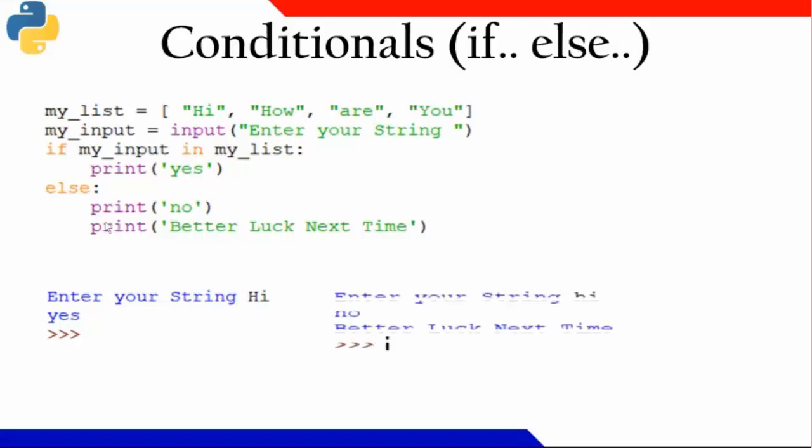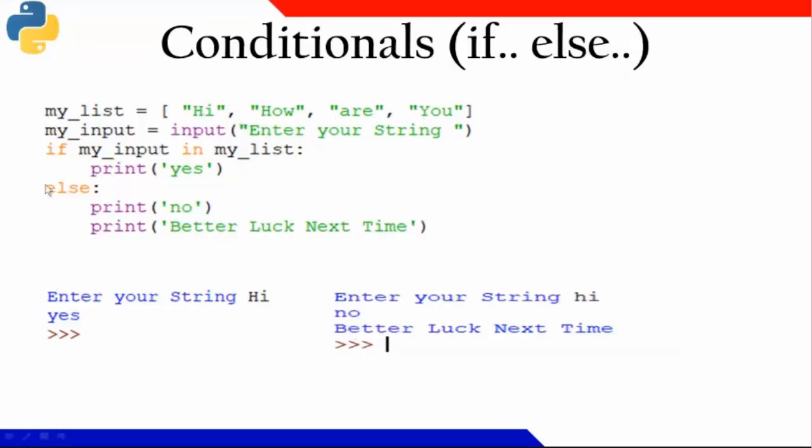So when I'm printing hi here, the H is in capital here, and here the h is in small letter. So this hi with small h is not a part of this particular list. As I have already told you, Python is case sensitive. So it didn't find the small hi in this list.